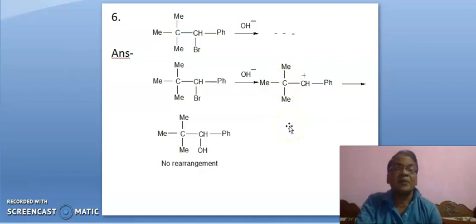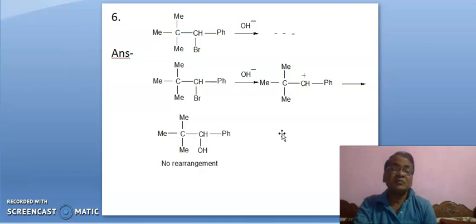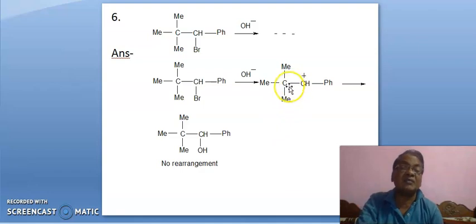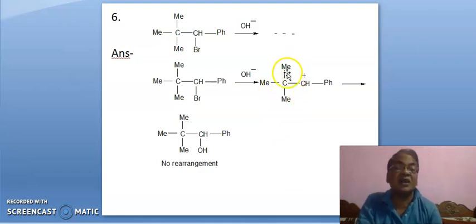We know that tertiary butyl carbocation is more stable than benzyl carbocation, but in tertiary butyl carbocation there are 9 hyperconjugative structures. But here only 7 hyperconjugative structures will be present if this methyl shifts from here to here.